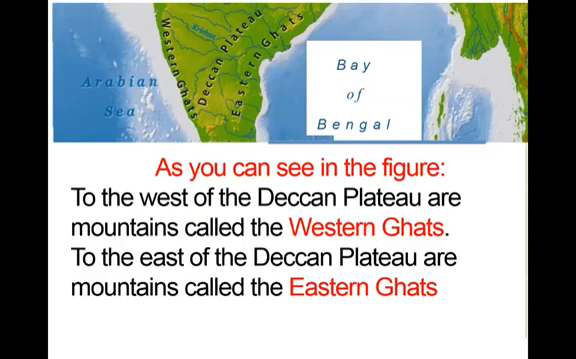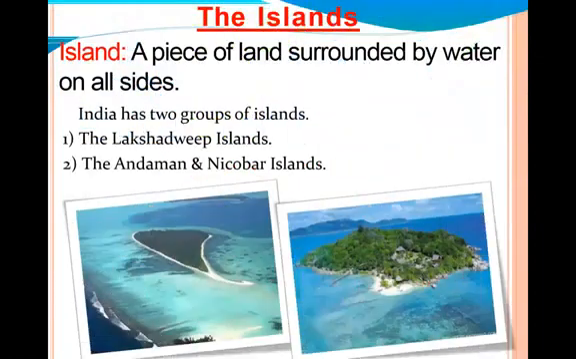Now, the last landform that we are going to study is islands. An island is a piece of land surrounded by water on all sides. You can see in the picture how islands are there. They are surrounded on all sides by water. Now, India has two groups of islands. They are the Lakshadweep Islands and the Andaman and Nicobar Islands.